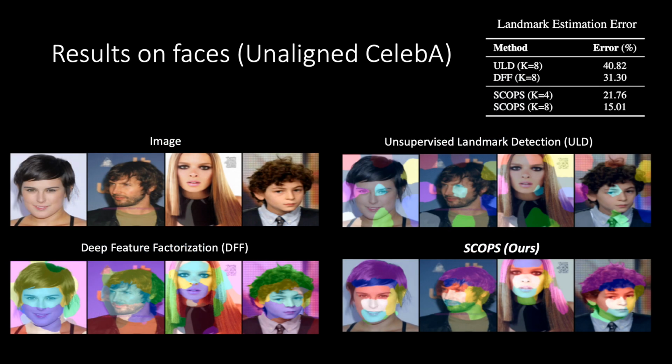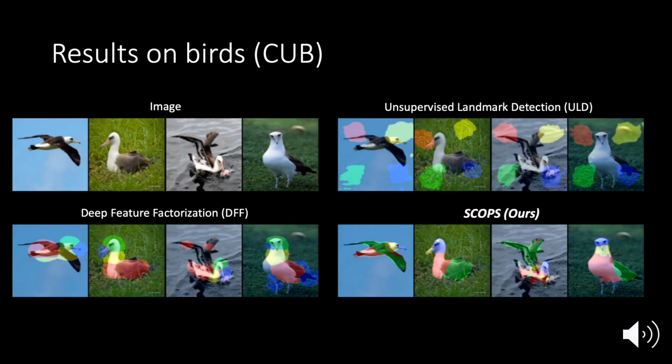We conducted experiments on three datasets. Here we show the results on an aligned human face dataset and compare with existing works. Both the quantitative and qualitative results show that SCOPS performs favorably against the other methods. Here we show the comparisons on the bird dataset, which contains highly articulated birds. Note that the proposed method has much finer boundaries as well as semantic consistency across instances.